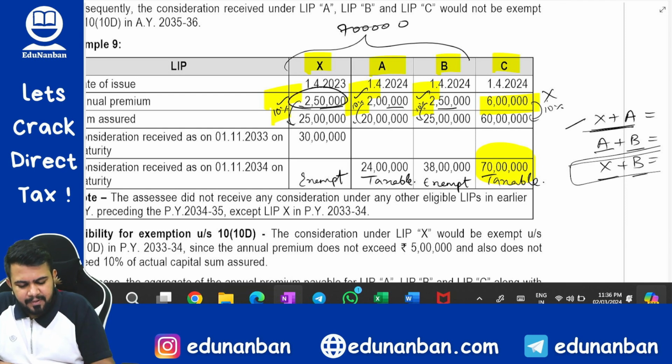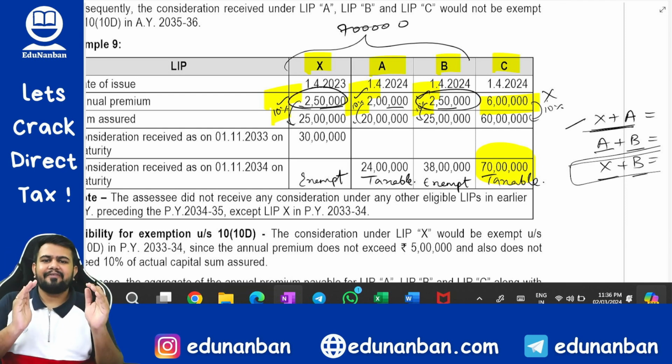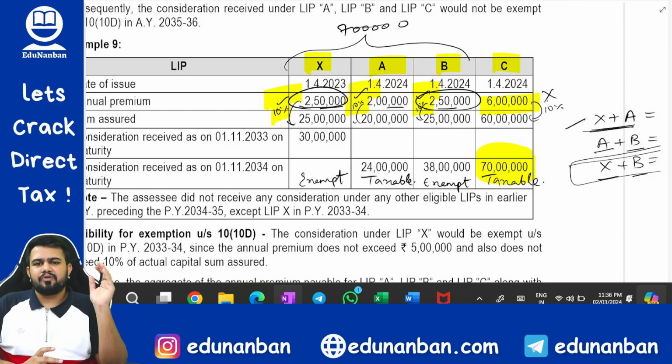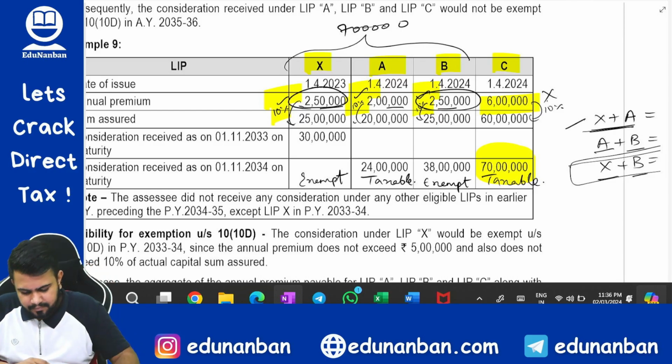So 2,50,000 plus 2,50,000, that is 5 lakhs. So within 5 lakhs you will claim exemption, balance amount will be taxable. Okay.